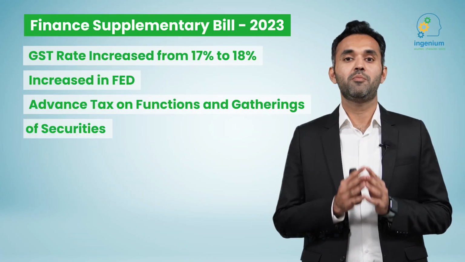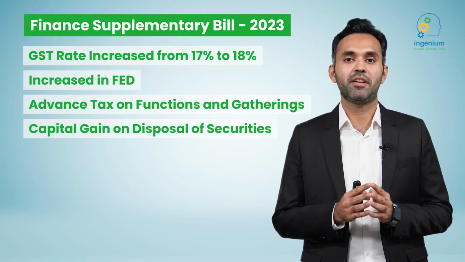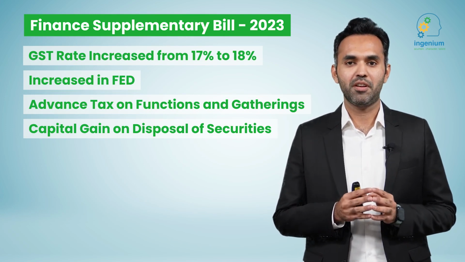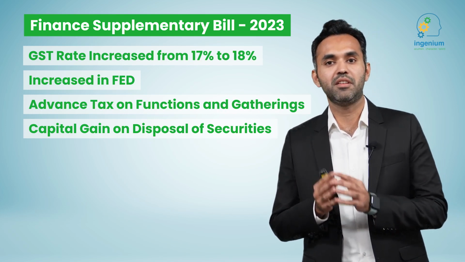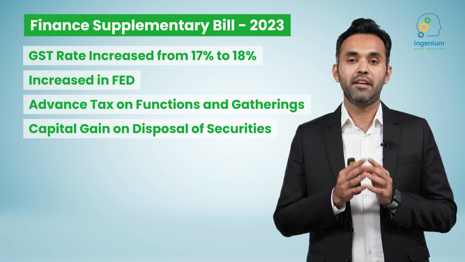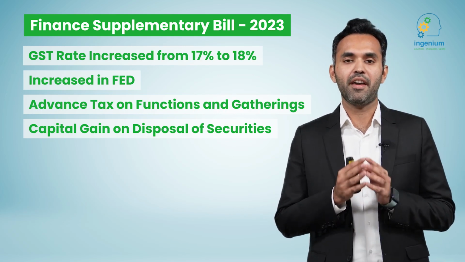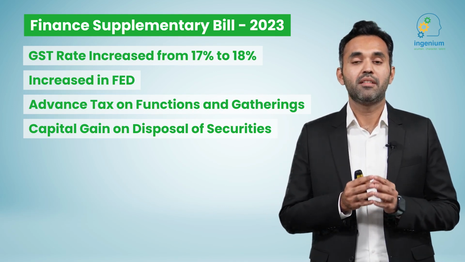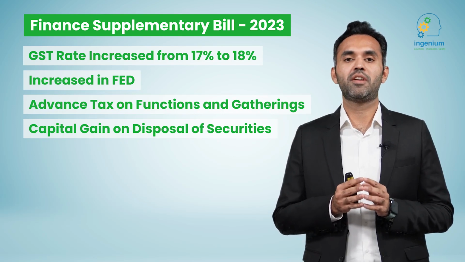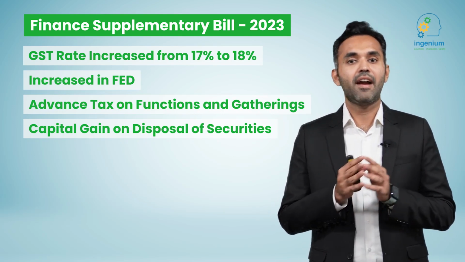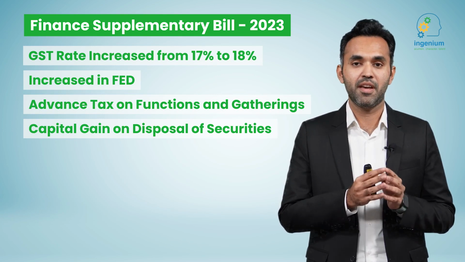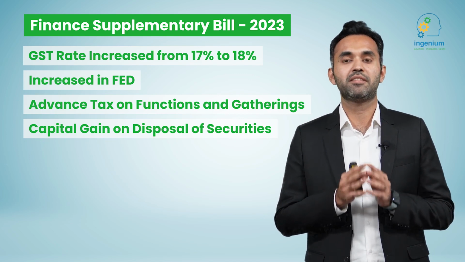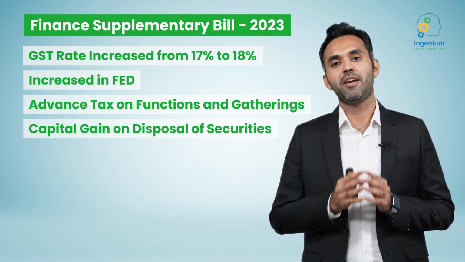Next, we have a change in provisions for a taxation on capital gain on disposal of securities. Capital gain on disposal of securities is subject to tax under Section 37A of the ordinance, and tax on such transactions is collected by NCCPL in a specified manner. Now, this change proposes that in terms of transactions which are not executed through stock exchange and are not settled by NCCPL, tax on such transaction will be charged as per Section 37 based on the applicable rates.